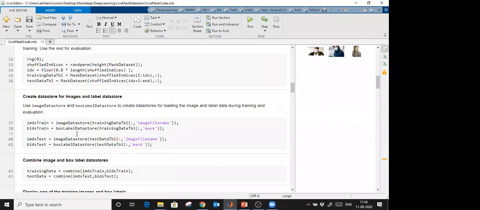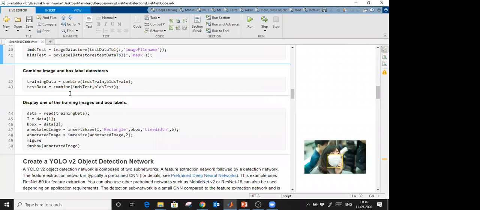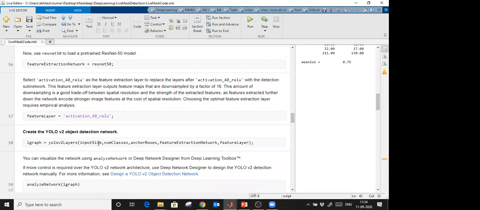So you see the two data stores, the image data store and the box label data store, which holds the bounding boxes. Further we combine both into a single data store. One thing is important which I wanted to show you. To convert to You Only Look Once version 2, we use this function: input size of the image, number of classes, that is 1, and anchor boxes.